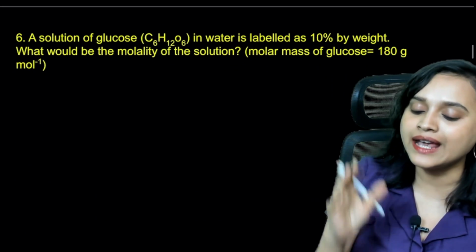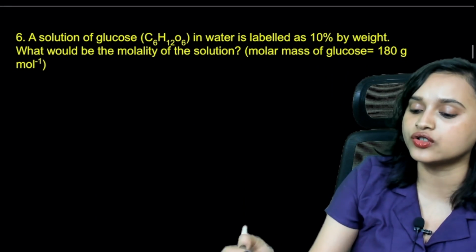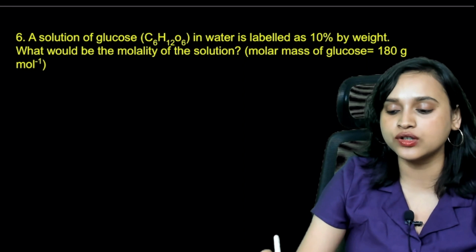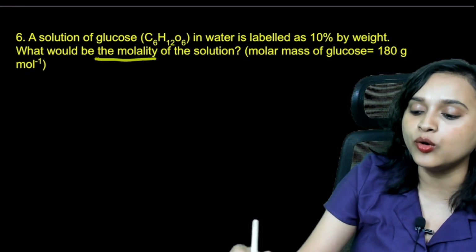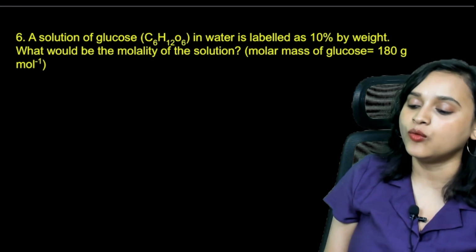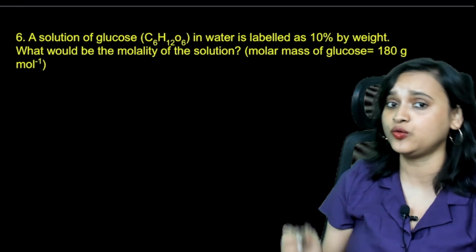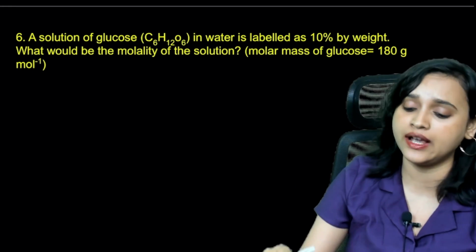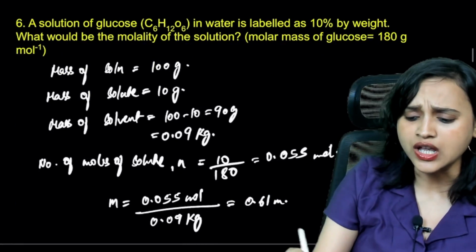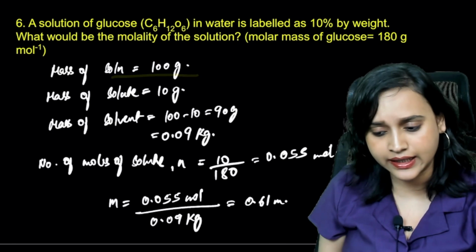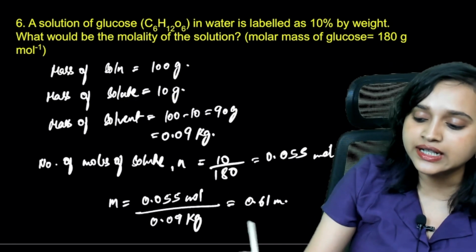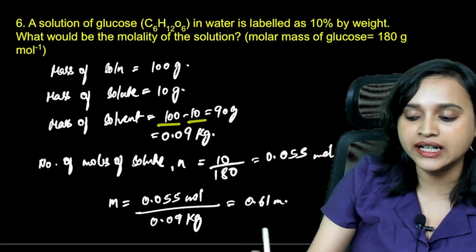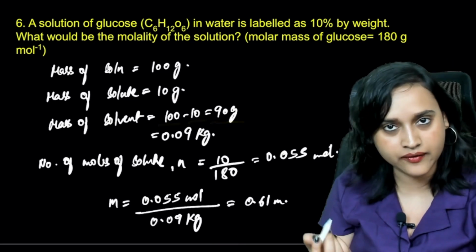Okay. Next question, guys. A solution of glucose, which is C6H12O6, in water is labeled as 10% by weight. What would be the molality of the solution? Molar mass of glucose is also given to you, which is 180 gram per mole. Everyone, let's take a look at it. So mass of solution is equal to 100 gram. Mass of solute is equal to 10 gram. Mass of solvent is equal to how much? 100 minus 10, that will be 90 gram. Yes, that will be the mass of solvent.